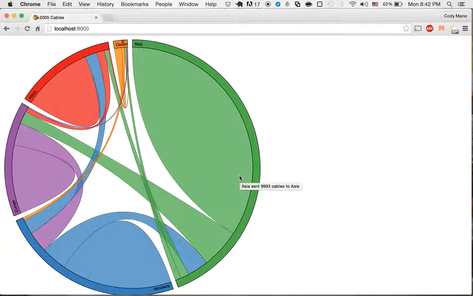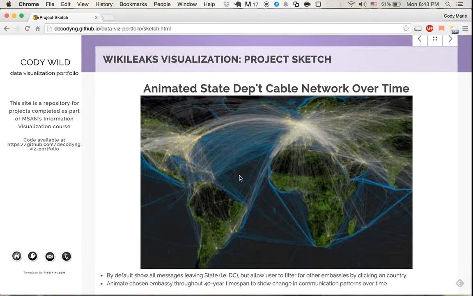Now, obviously, this is a pretty primitive version. It's aggregated by region. I think I'm going to have to actually re-aggregate it to make it a little more balanced and a little more interesting. Oceania doesn't contribute all that much to the conversation, sadly. And also make this able to shift over time to see how this distribution changes over time. But this is the approach I will be following.